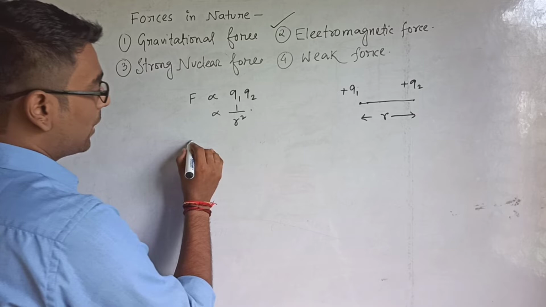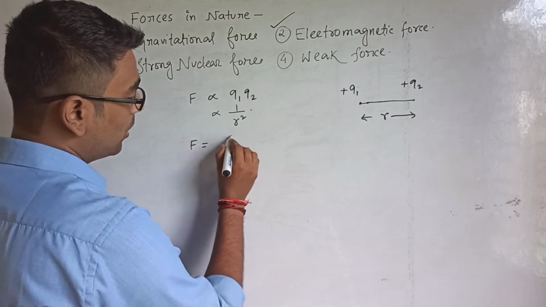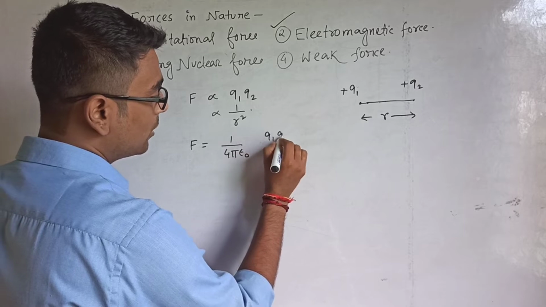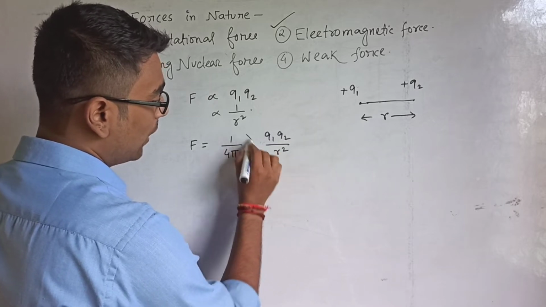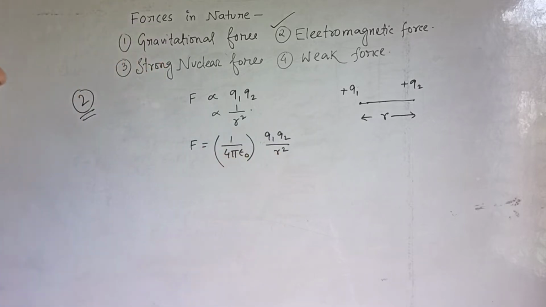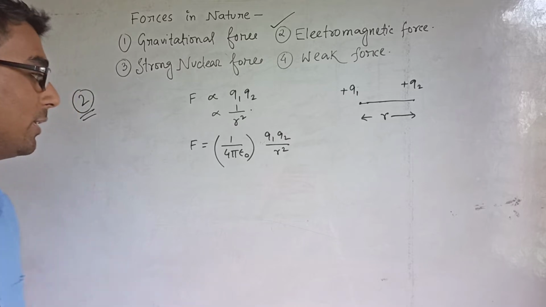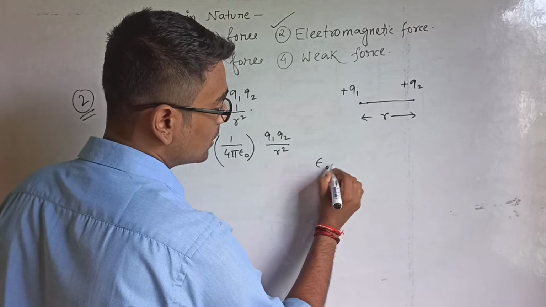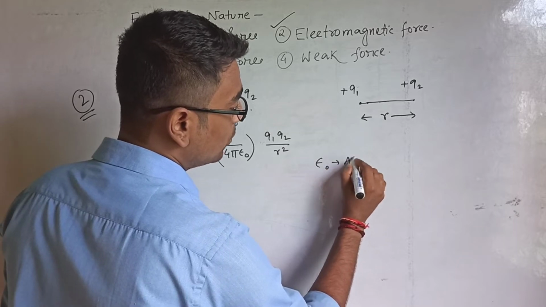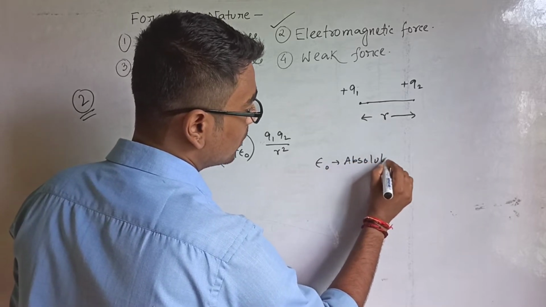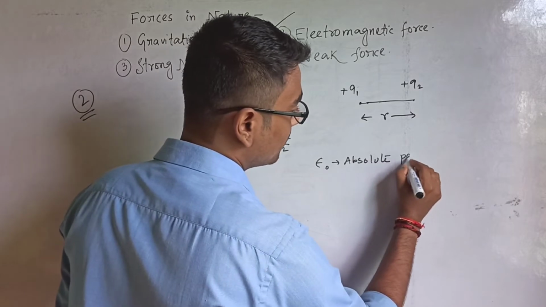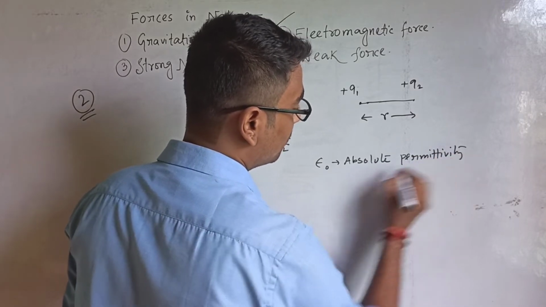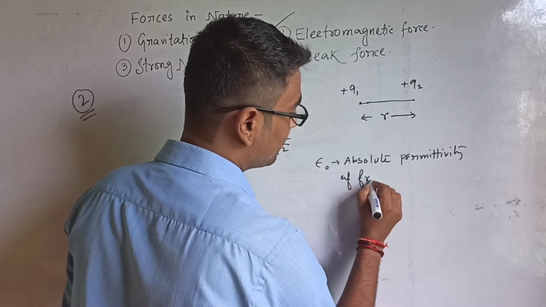As a whole, we can write F equals 1 by 4 pi epsilon naught times Q1 Q2 by R square, where 1 by 4 pi epsilon naught is a constant and epsilon naught is known as the absolute permittivity of free space.